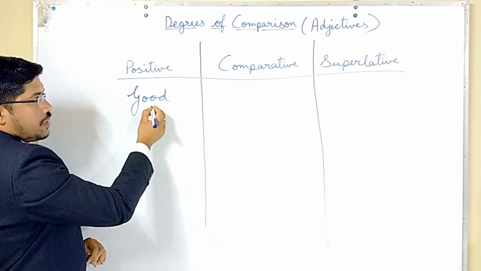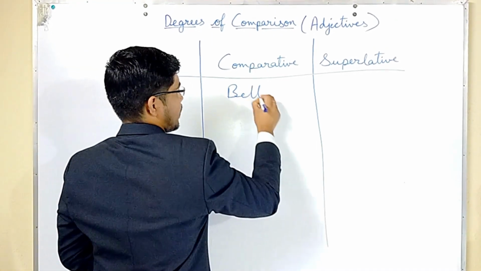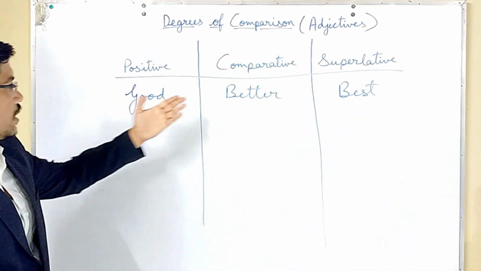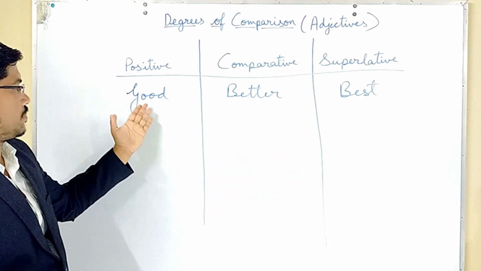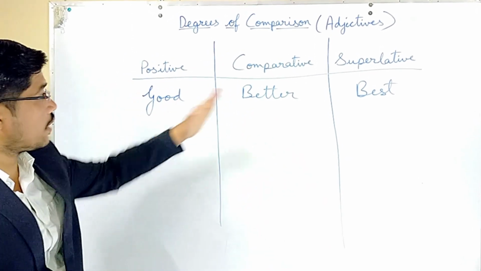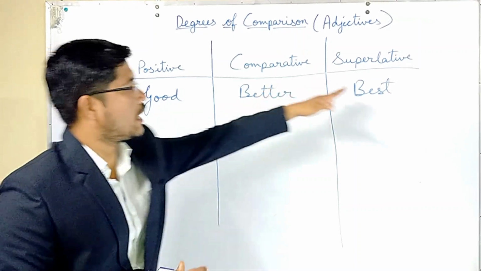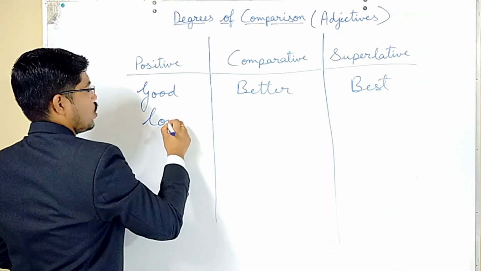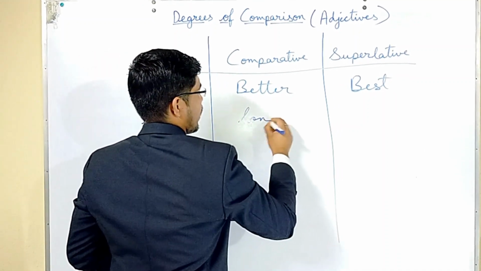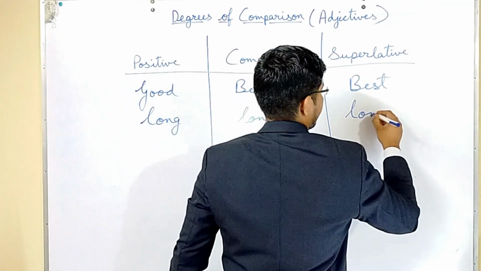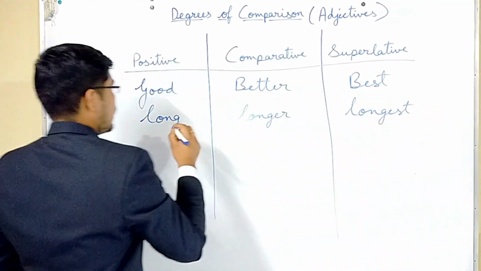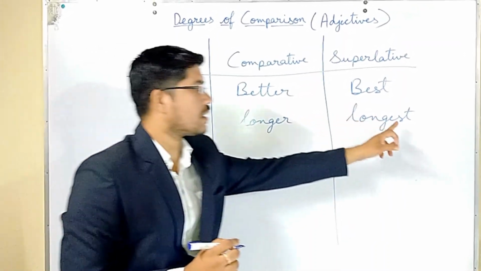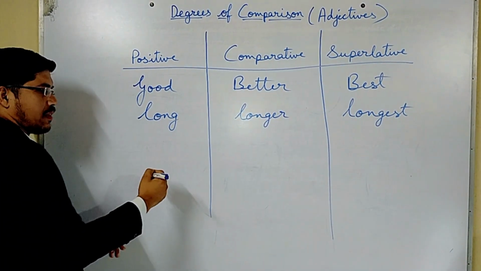good will come in positive degree, then here it is better and this is best. As we normally see in our progress report or any place, good means normal, better is better than good, and the last one is best. So good, better, best. Like that there are many, like long, longer, longest. See here good, better, best are three different words, but in this one just ER and EST is added. So there are various things like this.